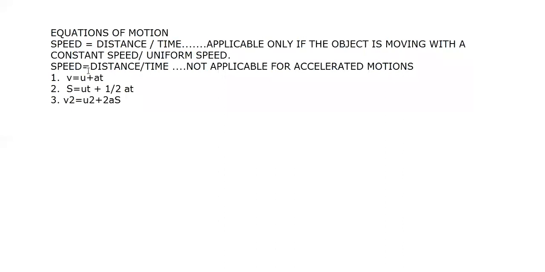Now, let me make the changes. It is s equals ut plus half at square. Okay, this is square. And here also, I'm so sorry, I made a mistake.